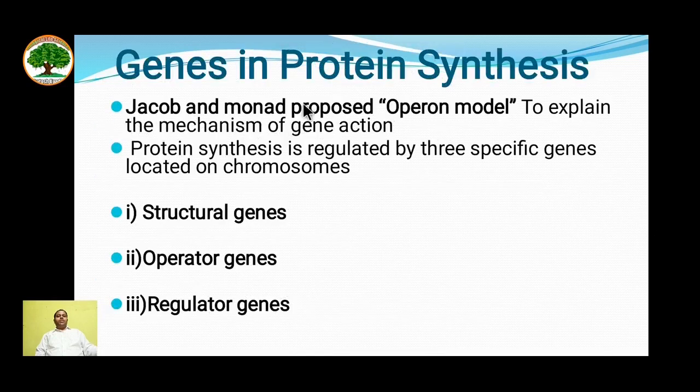Let's see the role of genes in protein synthesis. The role of genes in protein synthesis was first opened up by Jacob and Monod, who proposed the operon model to explain the mechanism of gene action. Protein synthesis is regulated by three specific genes located on the chromosome, as proposed by Jacob and Monod. They divided genes into three types based on their function: the structural genes, operator genes and regulatory genes.